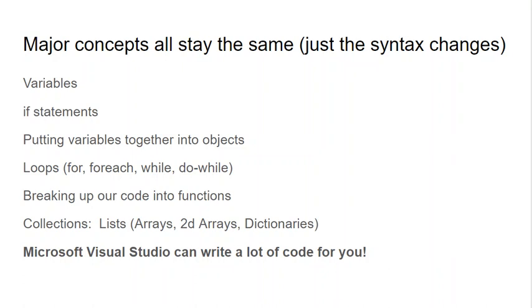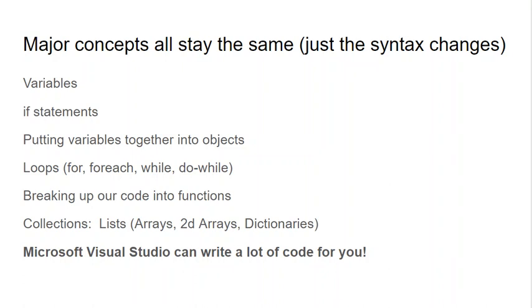We are going to be creating objects. We are going to put our functions and our variables into entities, which we're going to refer to as objects. And we kind of did that in Lua, making, our alarms were objects. We're going to use looping structures to repeat operations. We're going to be breaking up our code and putting that into functions to organize our code. All our code has to go in functions. And we're going to be using collections, like things like lists and dictionaries, ways to store groups of objects. So all of that stuff we've done before. We did all of this in Python. We did all of this in Lua, and we even did a lot of this stuff back in Lantern.